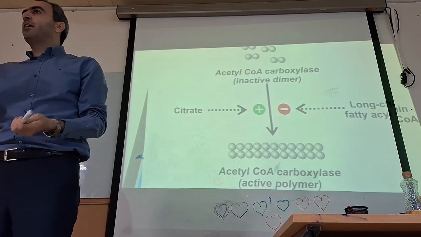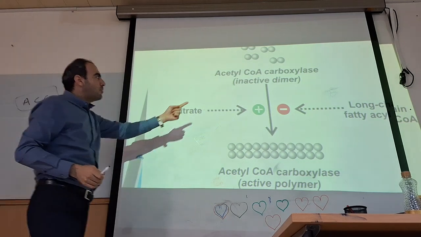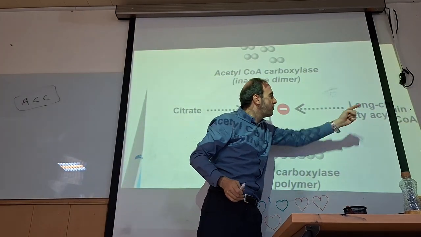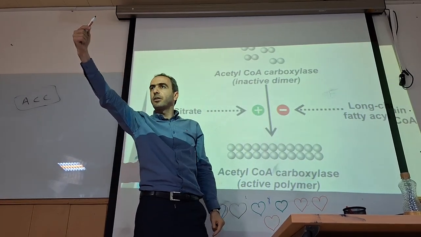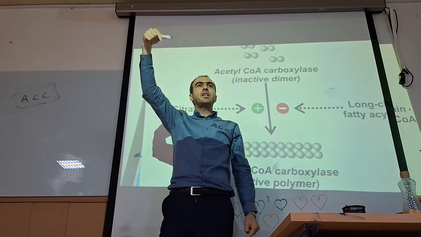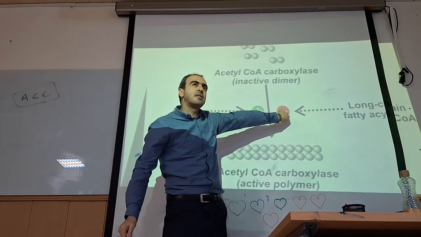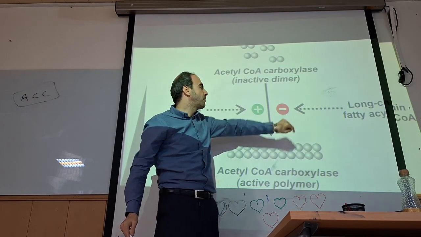To synthesize the long chain fatty acid, okay? So this enzyme can be inhibited by long chain fatty acid, the final product, the end product. When we produce enough fatty acid, it comes and inhibits this enzyme, acetyl-CoA carboxylase, ACC.